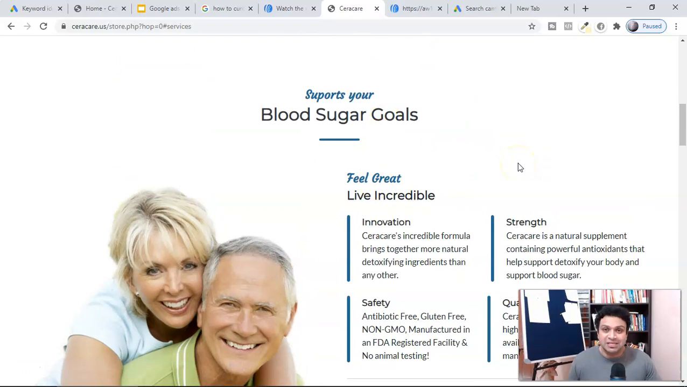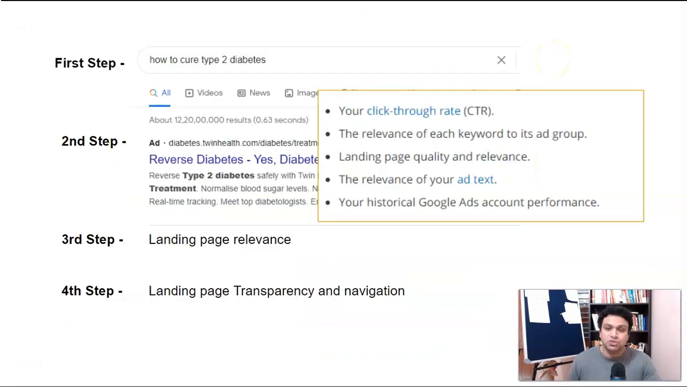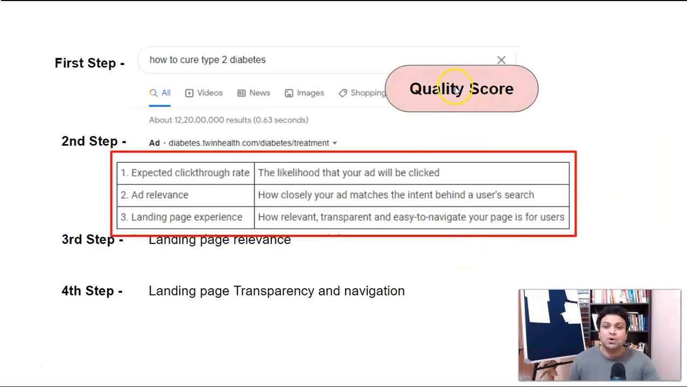It's very easy, on the basis of, guys, quality score: click-through rate, the relevance of each keyword to its ad group, landing page quality and relevance, and the relevancy of your ad text. On the basis of this only, you're going to get the quality score.